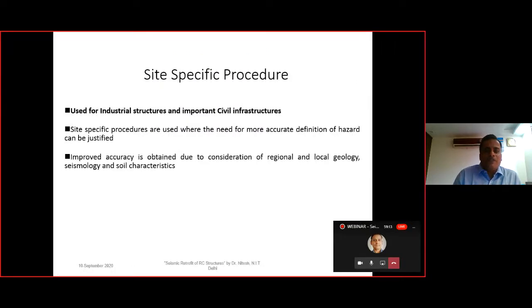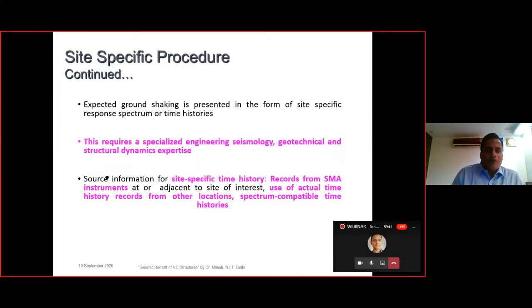Then we have the site specific procedure. If we want to refine the seismic zoning factor, then for that we have to go for the site specific procedure. And even if we want to modify the seismic response spectra, that is, we want to do a very peculiar analysis, a very special analysis, then we have to go for the site specific procedure. For that one can do a special study. The provisions are there, and one can study the same and conduct that special analysis.